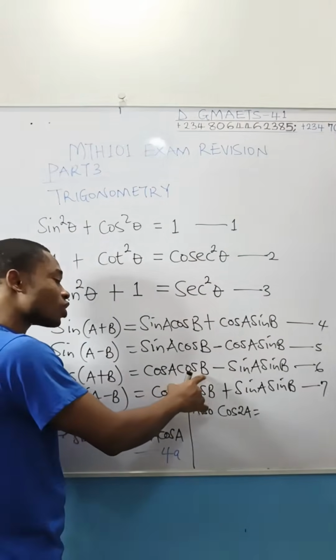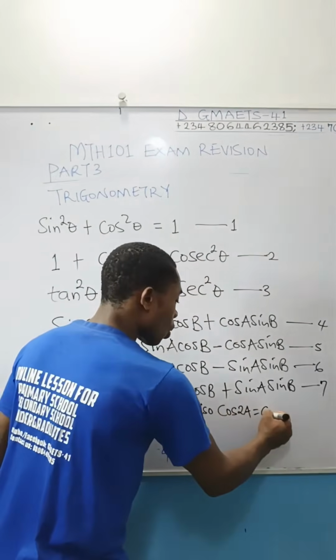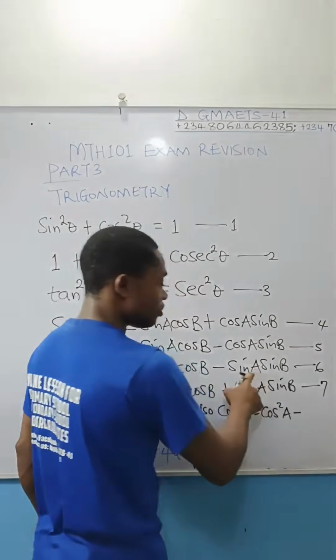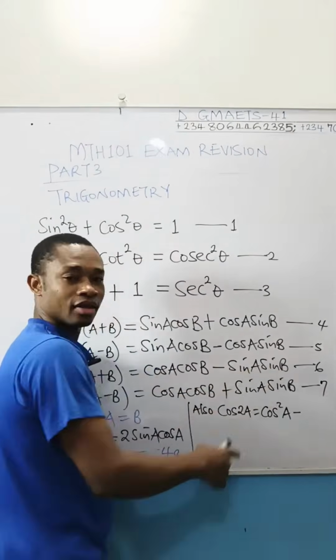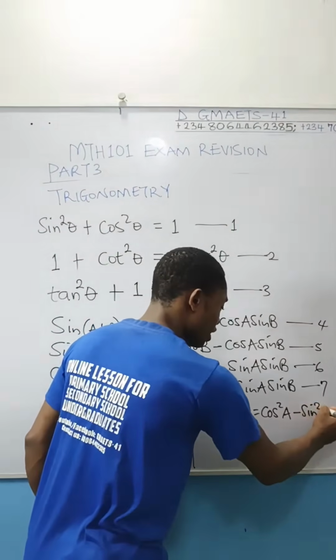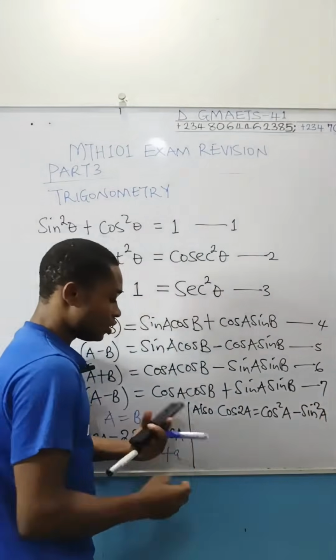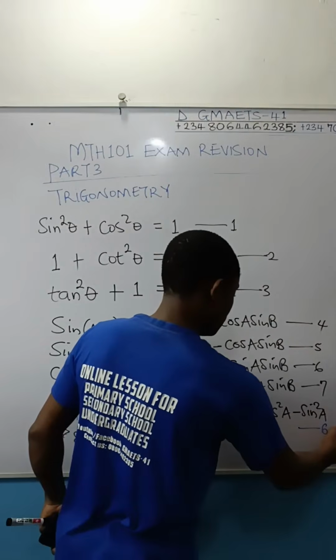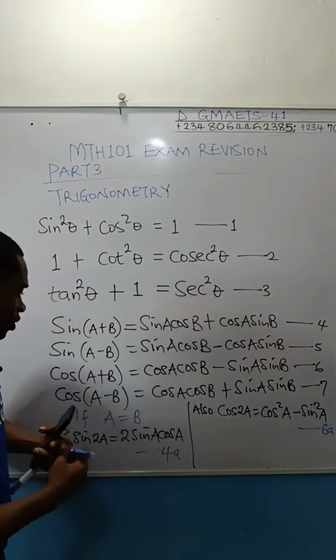So cos A times cos A is going to give you square cos A. And then minus, do same here, sine A, sine A. If you multiply sine A by sine A, you're going to get square sine A. So I'm going to call this equation 6A, because I obtained it from equation 6.